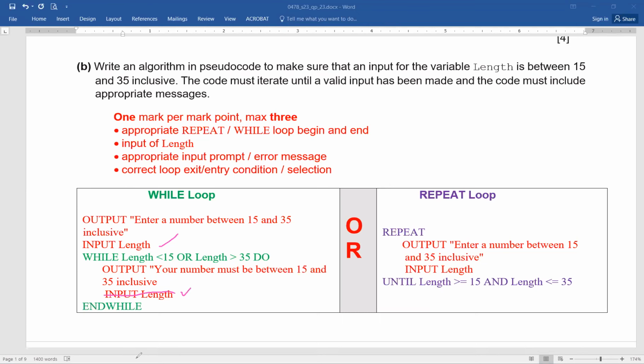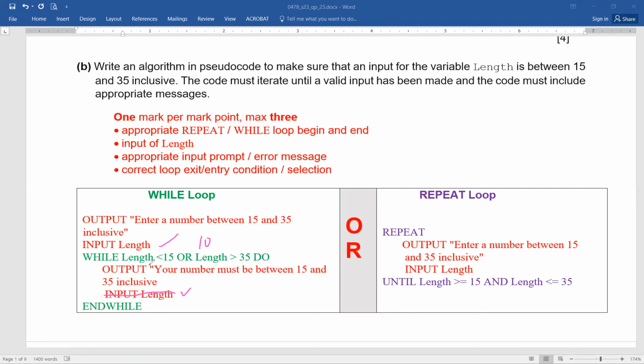What may happen then? I just wrote this message and I forgot to write input once again. What will happen? That's great, Ahmed. It will work with the same previous value of length and it will never be able to come out of the loop. Or in other words, my loop will become a never-ending loop. Exactly.